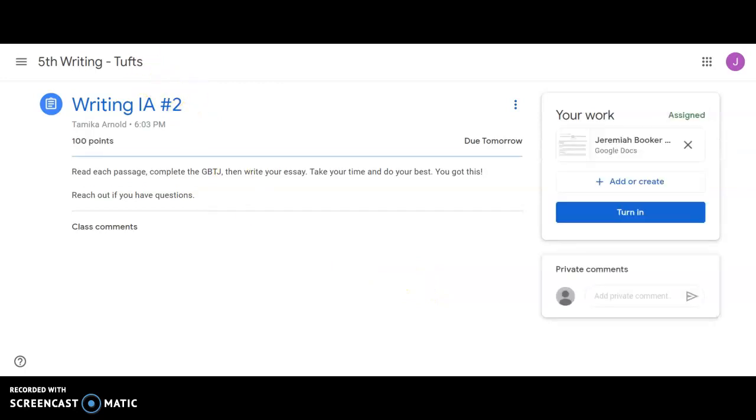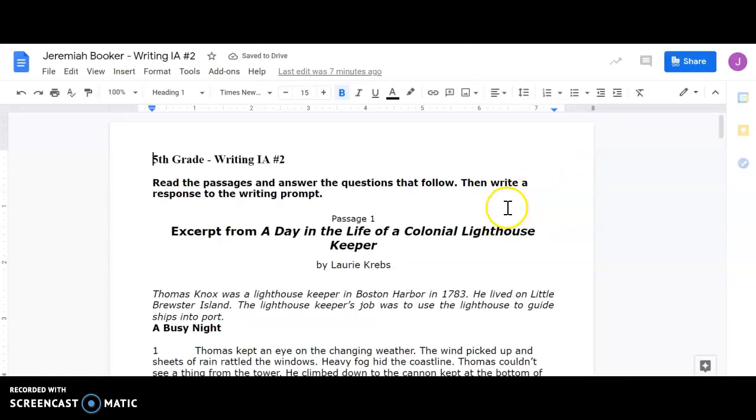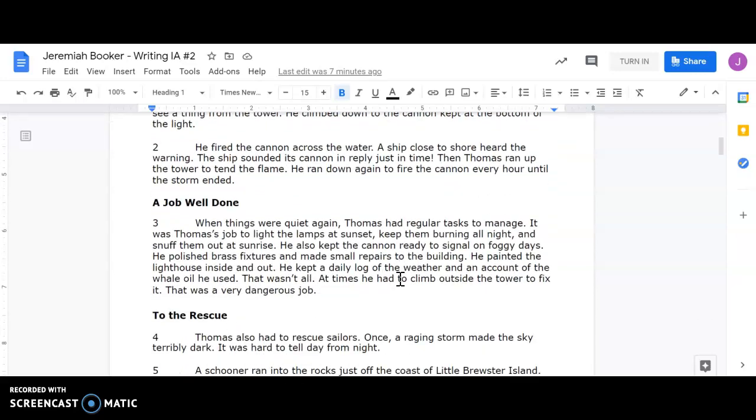Once you click Writing IA number 2, you'll see directions over here. Read them. And you'll see the assignment right here. Open the Google Doc by clicking on it. Once you're in the document, you'll see the directions. Read them. Passage 1, make sure you read the entire passage.